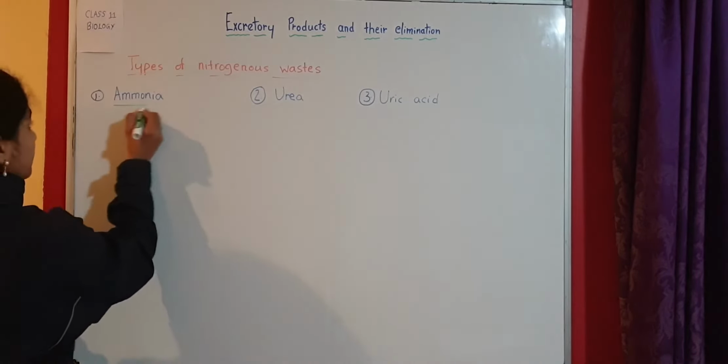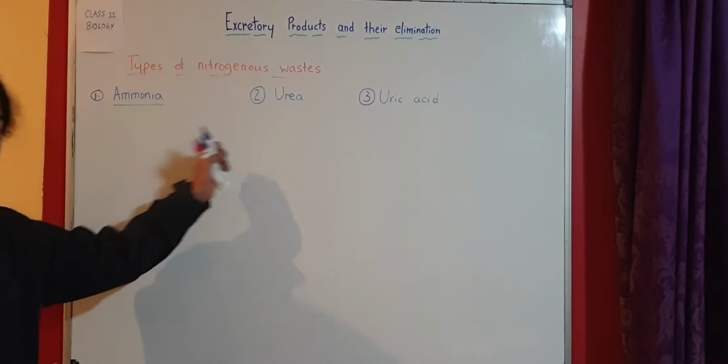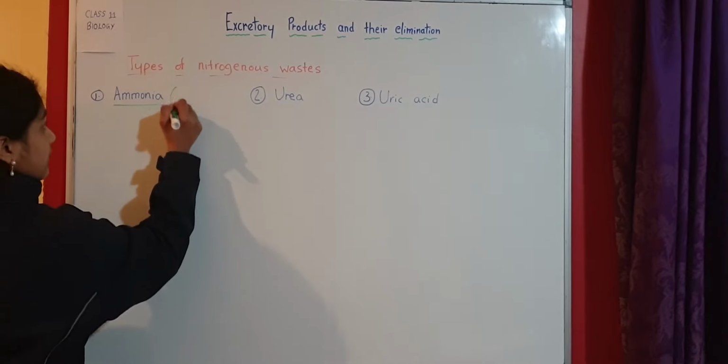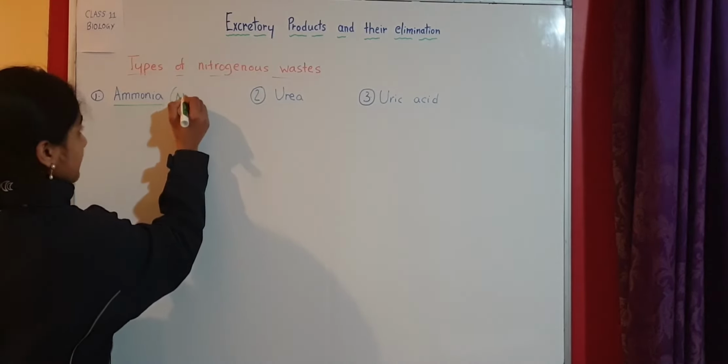Now, ammonia, urea and uric acid. Ammonia is an example of nitrogenous waste, and its chemical formula is NH3. Now what about the organisms which excrete ammonia?